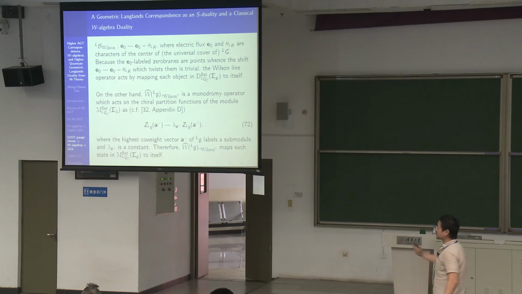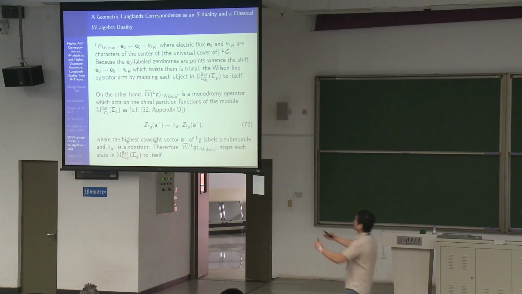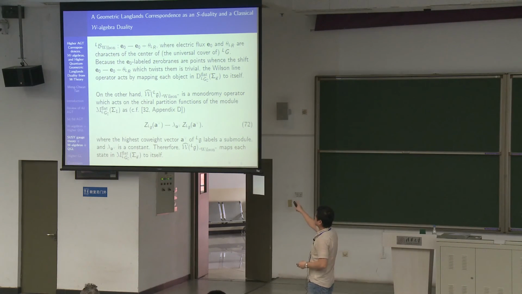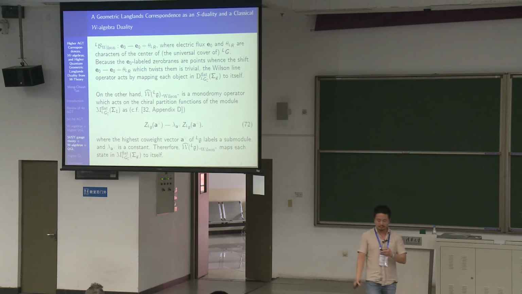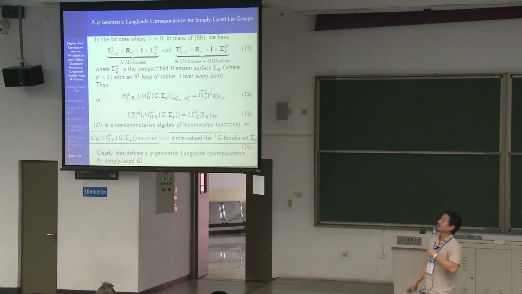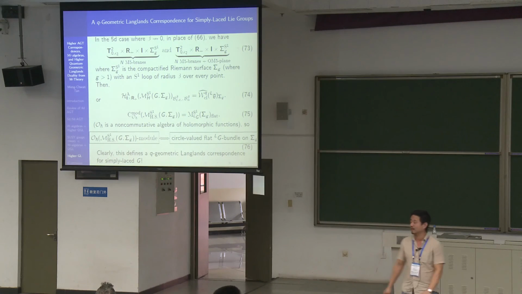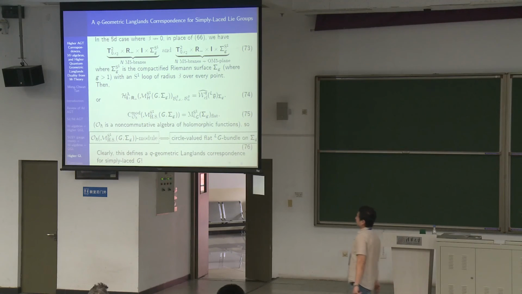And then for the Wilson loops, they do nothing to the zero branes, because the zero branes are point objects. So they do nothing. And in the monodromy case, they also do nothing because they just multiply the states by a constant number, so they map to themselves again. So that's pretty much how you see the connection between Kapustin and Witten's geometric Langlands picture and Beilinson and Drinfeld's 2D CFT formulation of geometric Langlands.